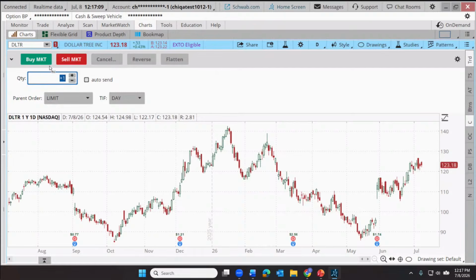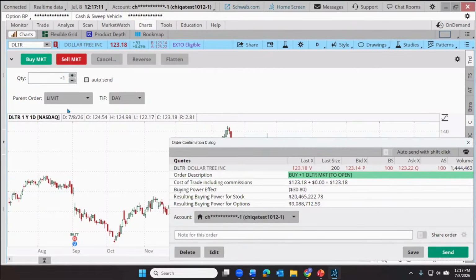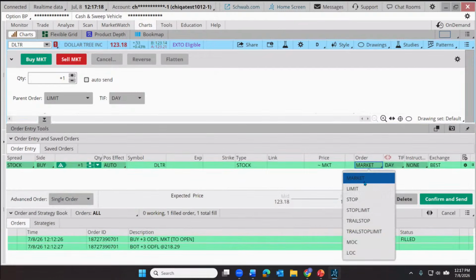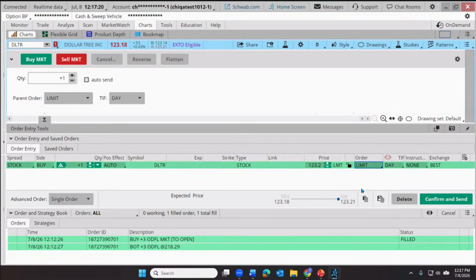If you're not familiar with a limit order, let me click on the buy, and let's edit this so we make sure that this is a limit order. So let's talk about the distinction between a market order and a limit order. Instead of just paying right now whatever the market requires, the trader may want to put a maximum per share amount that they're willing to spend.